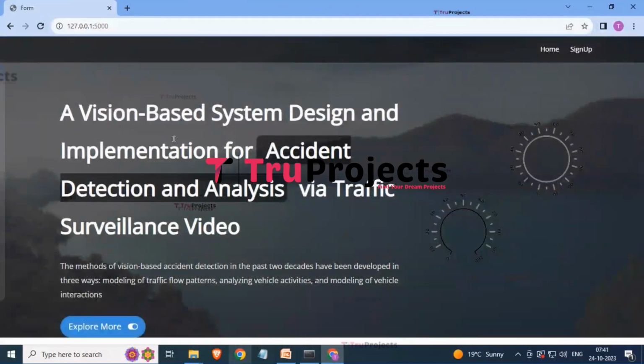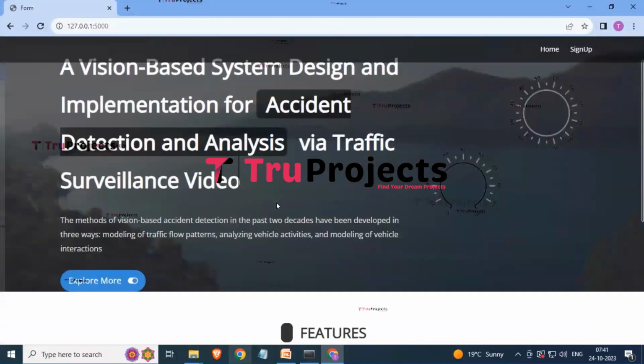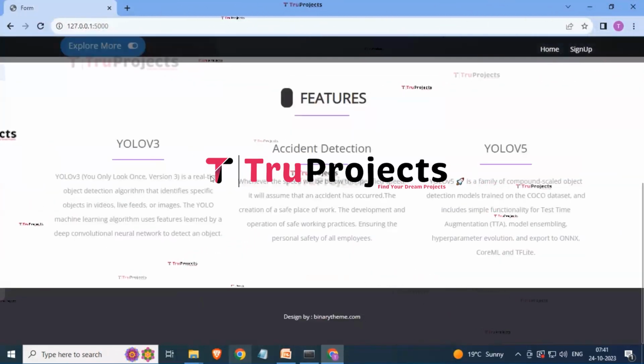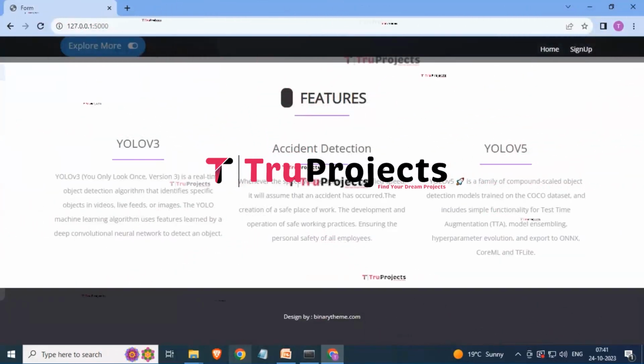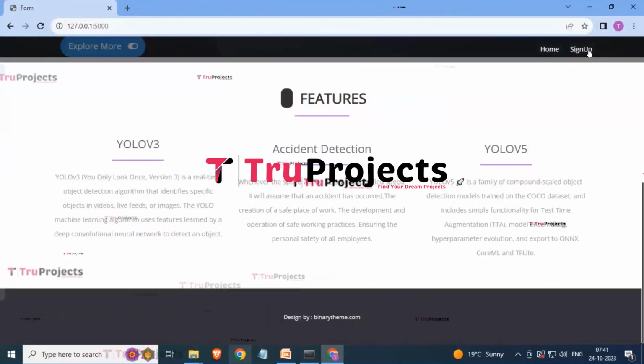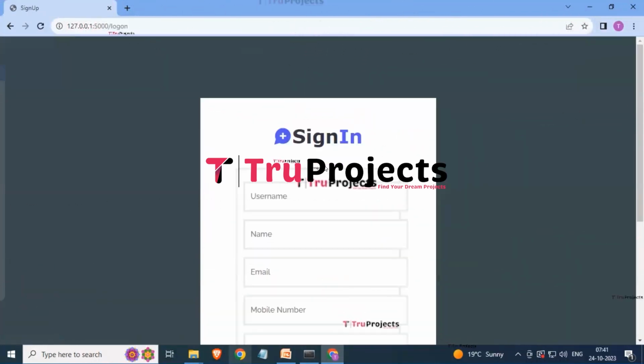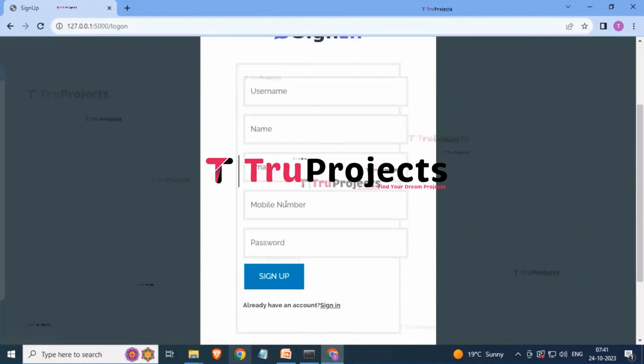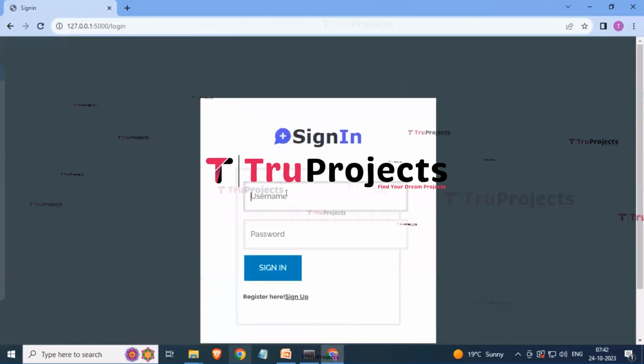So here you can see that this is our home page for the vision-based system design and implementation for accident detection and analysis via traffic surveillance video. These are the features which are providing YOLO v3 accident detection and YOLO v5. There's a button for sign up. Just click on this button and enter your username, name, email ID, phone number and your password over here for doing registration. I have already done the registration, so I am clicking on the sign in button.